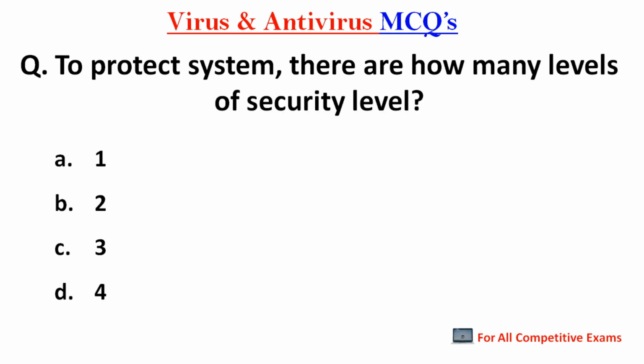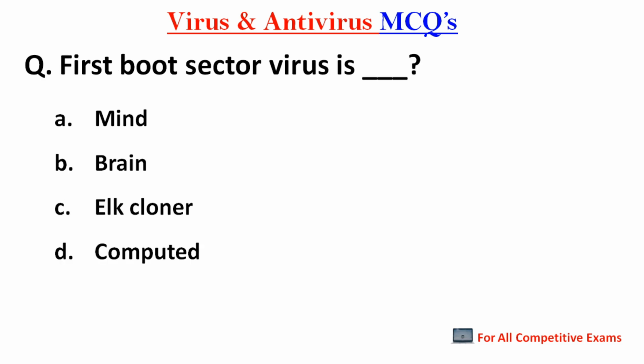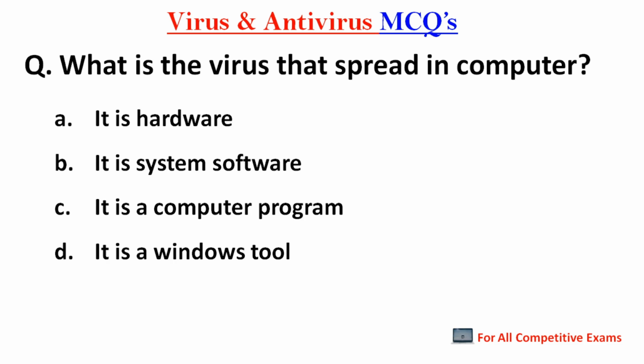Next question. To protect systems, there are how many levels of security level? Right answer is 3 level. Next question. First boot sector virus is dash. Right answer is brain. Next question. What is the virus that spreads in computer? Right answer is it is a computer program.